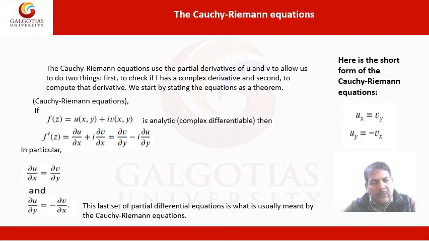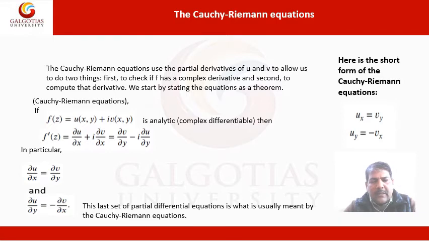It can also be found that f′(z) is equal to ∂v/∂y − i ∂u/∂y. In particular, if we compare these two, then we find that ∂u/∂x is equal to ∂v/∂y, and ∂u/∂y is equal to −∂v/∂x.